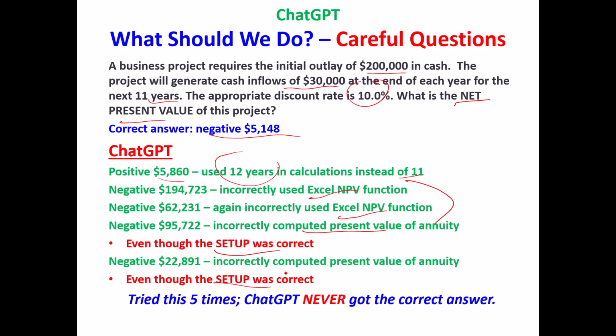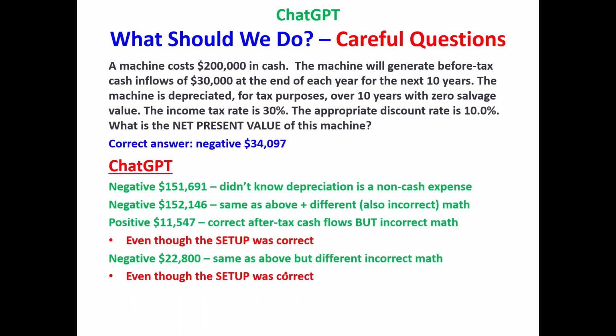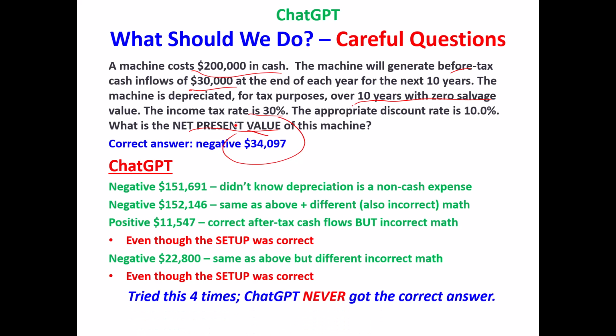Let's try another question. Let's put in income taxes. A machine costs $200,000, generates before-tax cash inflows of $30,000 each year at the end of 10 years. There's zero salvage value for tax purposes. The income tax rate's 30%. What's the NPV? The correct answer is negative 34,097, the impact of income taxes. ChatGPT, I did it 4 times, never got the right answer.